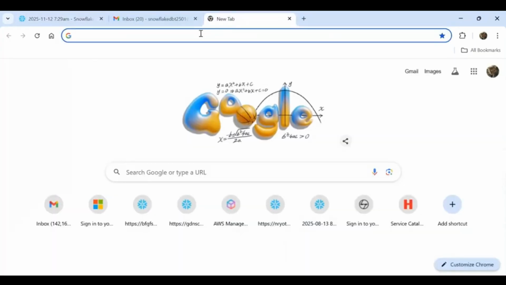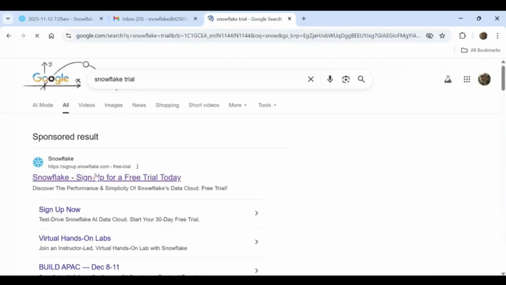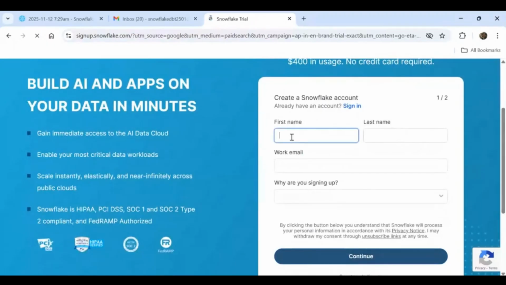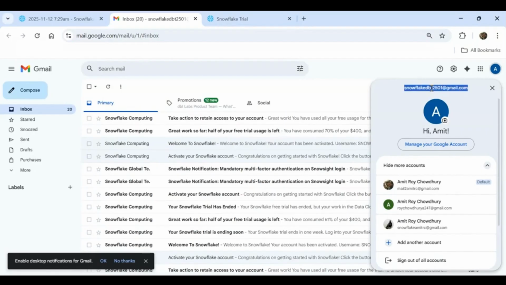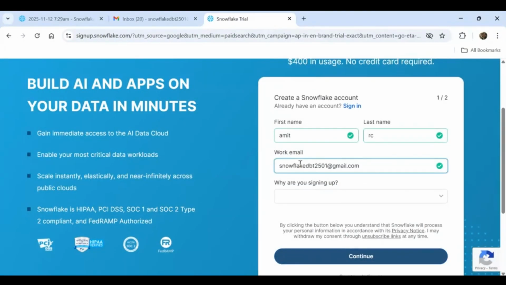Now, for example, let's say I will be opening a Snowflake trial account. I can go to Google and search Snowflake trial, and I'll reach this page. Here we write all the details, like name and work email. With one email address, you can create multiple Snowflake trial accounts. Once the trial account is over, you can create another. You get $400 usage for 1 month, so for 1 month you will be able to access this trial account.